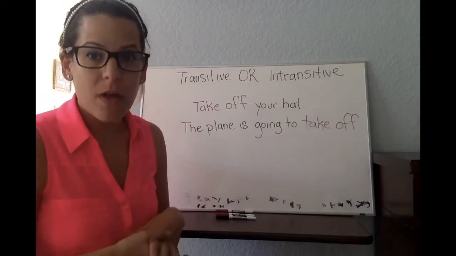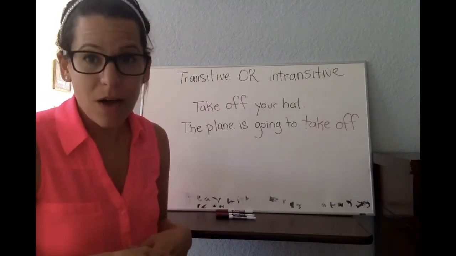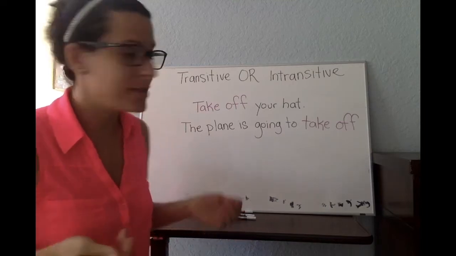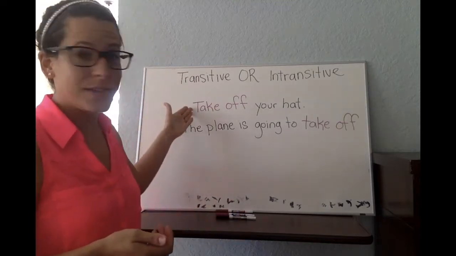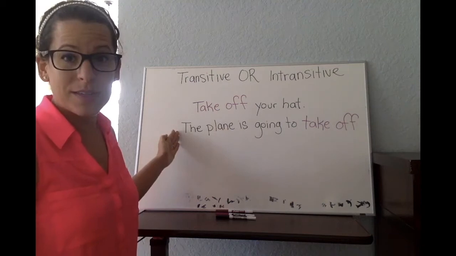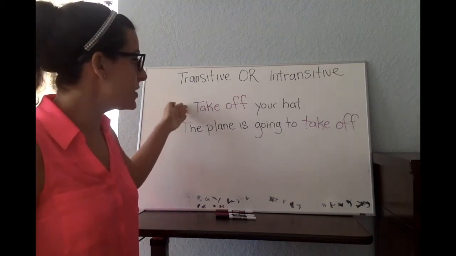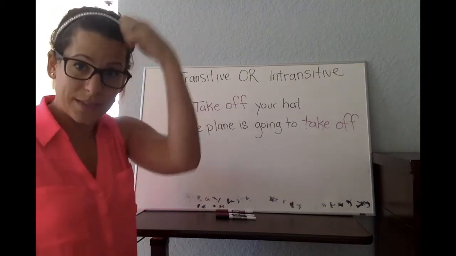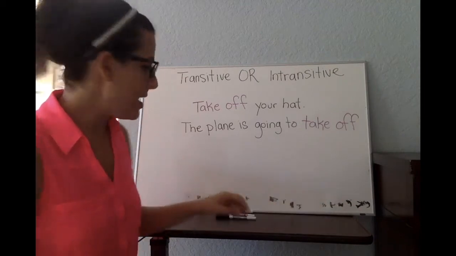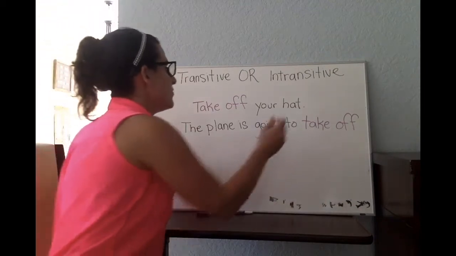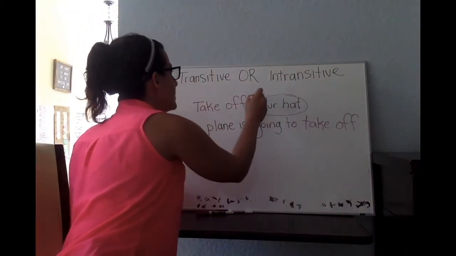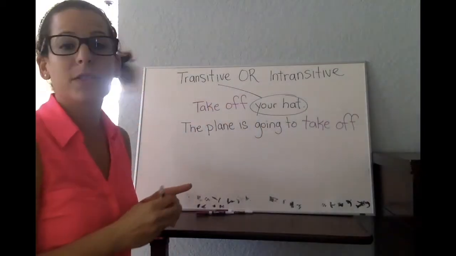For example, the phrasal verb take off can have different meanings. Take off your hat, the plane is going to take off. In this situation, take off means take it off of you. In this situation, it needs to have your hat, so it's transitive.